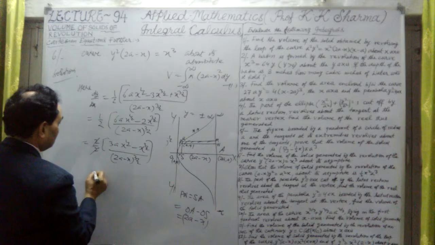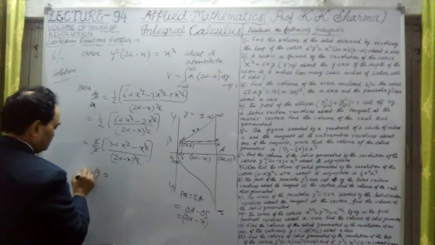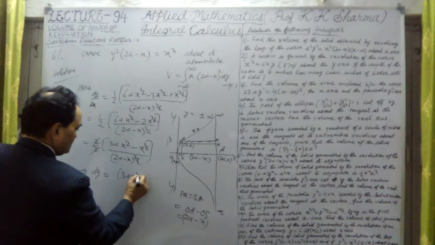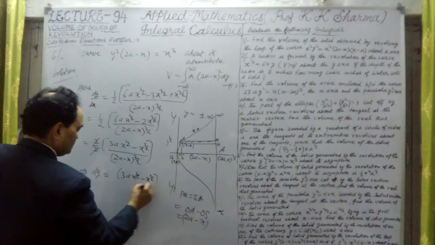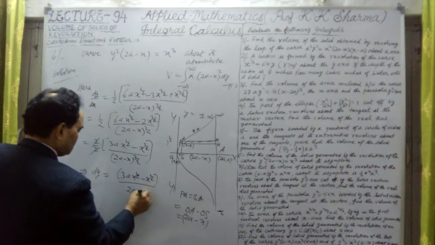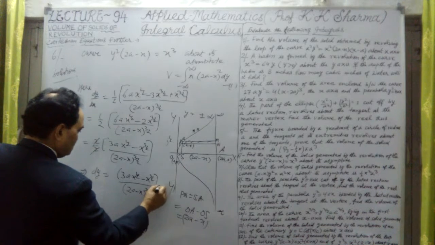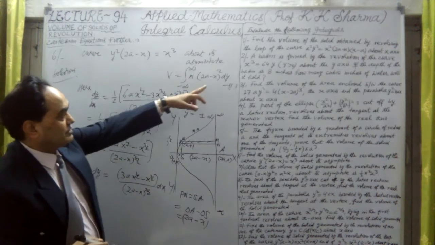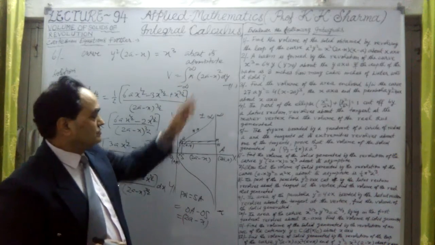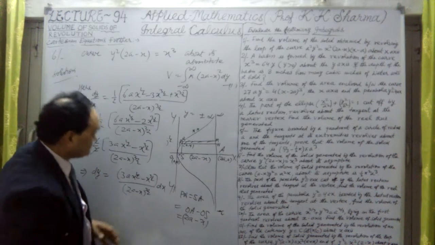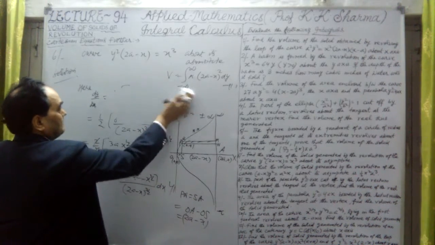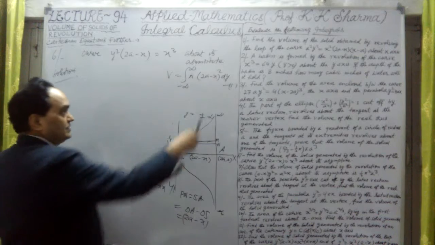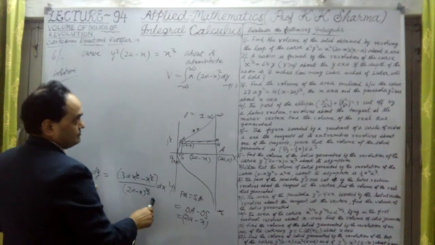Finally dy by dx is this value, so this implies that dy is equal to 3 into a x raised power half minus x raised power 3 by 2 divided by (2a minus x) whole power 3 by 2 into dx. This value is to be substituted in terms of dx here in place of dy, so that will convert into x only. Therefore, after calculating this dy by dx, you have to substitute this value of dy here in place of dy. And what are the limits here?